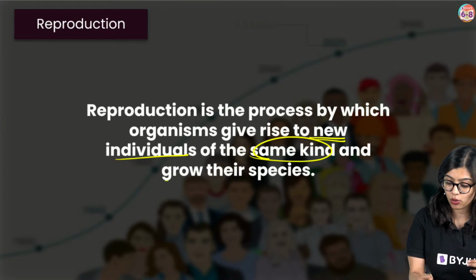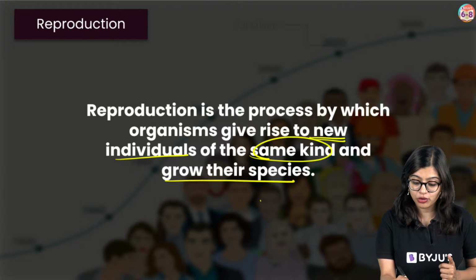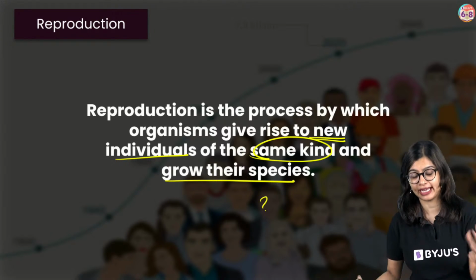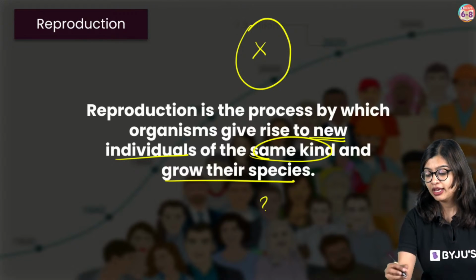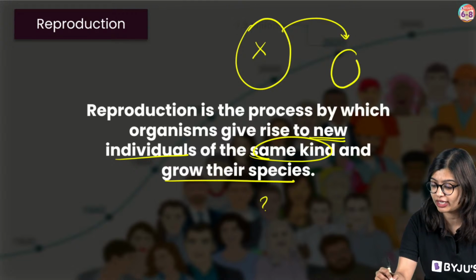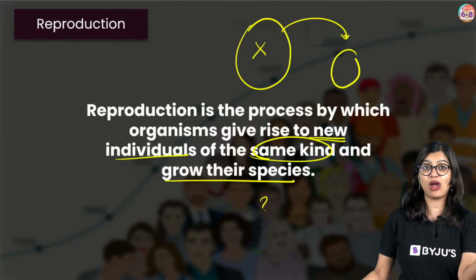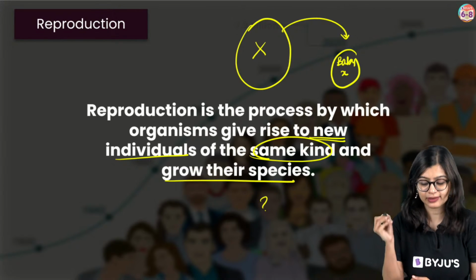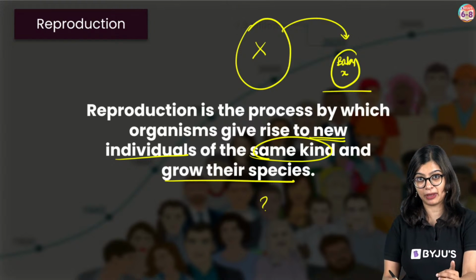So that they can grow in number or grow their species. Now, what do I mean by this? It is a process by which a living organism, let's assume living organism X, gives rise to a new individual who was never there in this planet before, but now has been brought to life. We will call this baby X. So it has given rise to a new individual which we will call baby X.